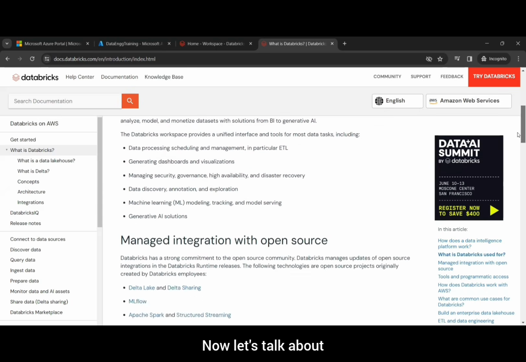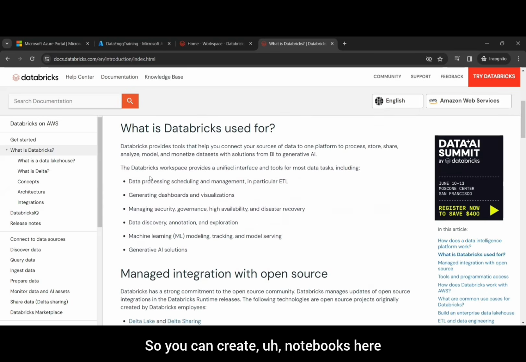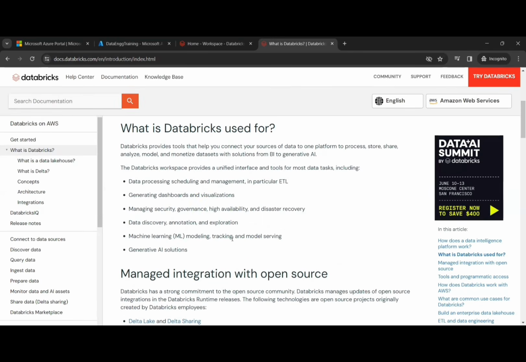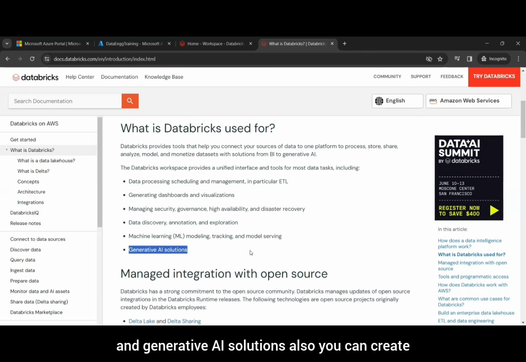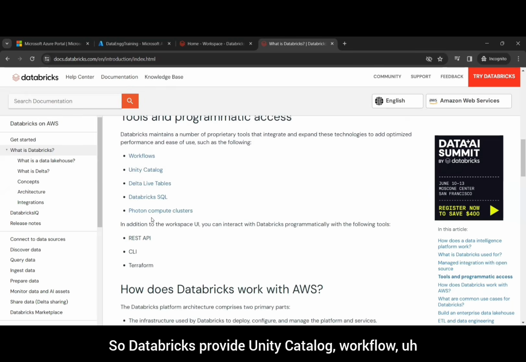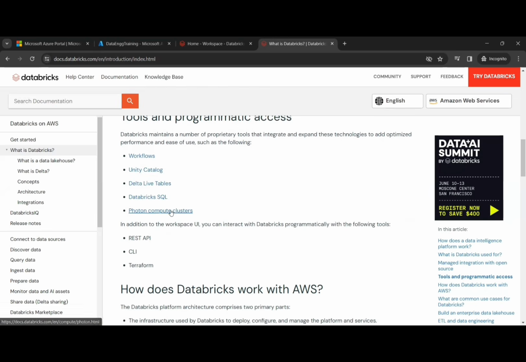Okay. Now let's talk about what Databricks is used for. So you can create notebooks here. You can create data engineering related ETL pipelines. You can create the jobs. You can generate dashboard visualization. You can do various things like data discovery, annotation, machine learning models related work also you can do, and generative AI solutions also you can create. Okay, so you can create the task. You can schedule it in the form of jobs. That also is possible. You can integrate multiple open source tools with Databricks such as Delta Lake, Delta Sharing, MLflow, and many things. Okay. So Databricks provides Unity Catalog, workflow, Delta Live Tables, Databricks SQL, and compute clusters.